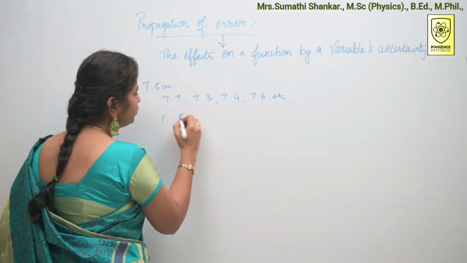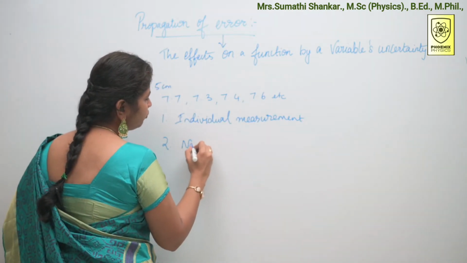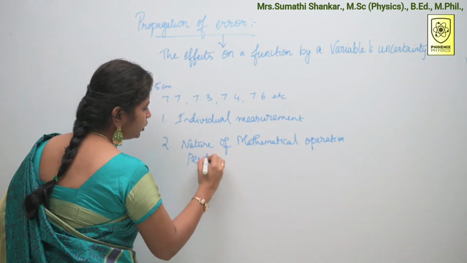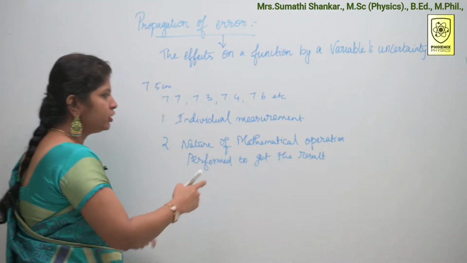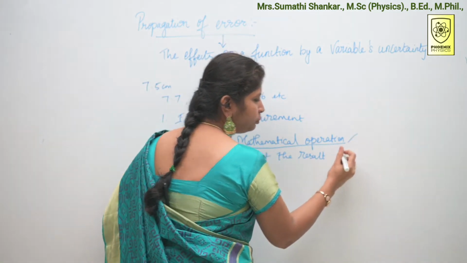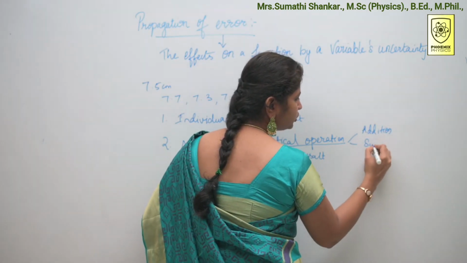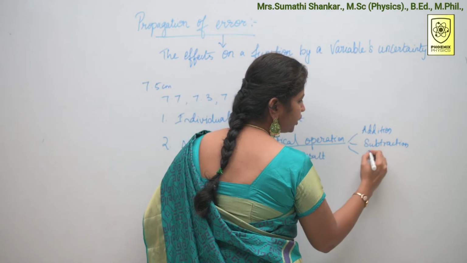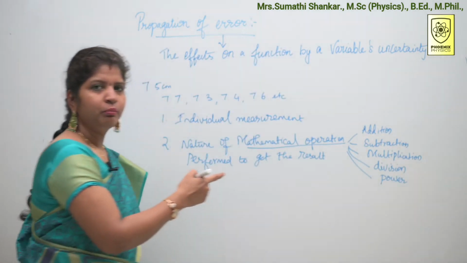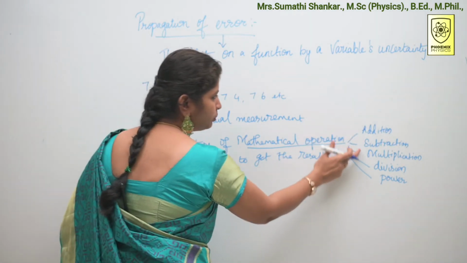One is individual measurement, next one is nature of mathematical operation performed to get the result. What is this mathematical operation? It can be addition or subtraction or multiplication or division or power. These are the mathematical operations. Let us see one by one.